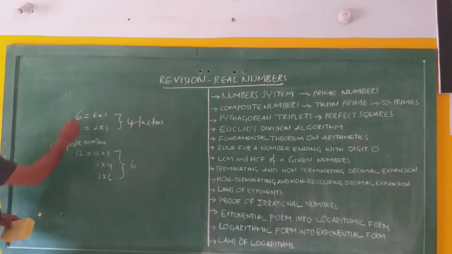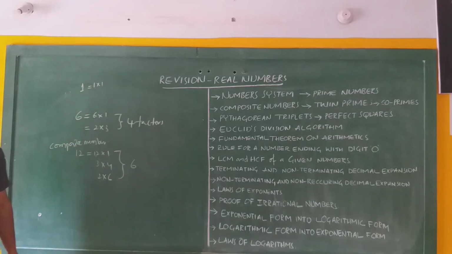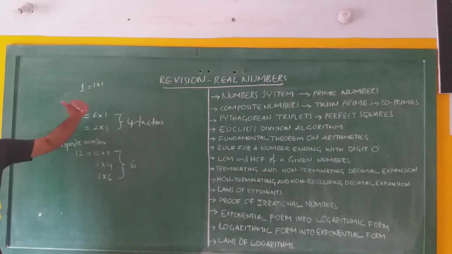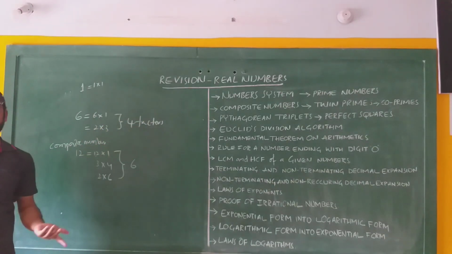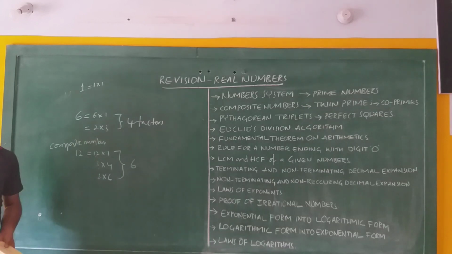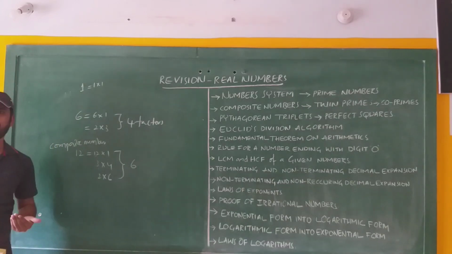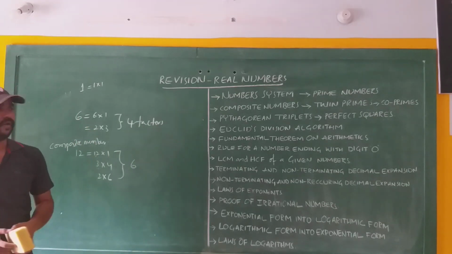And coming to 1. 1 can be written as 1 into 1. It has only one factor. That means it does not have two factors or more than two factors. Therefore, 1 is neither a prime nor a composite number. That means 1 is not a prime number, and 1 is not a composite number. This is a very important thing you need to remember.